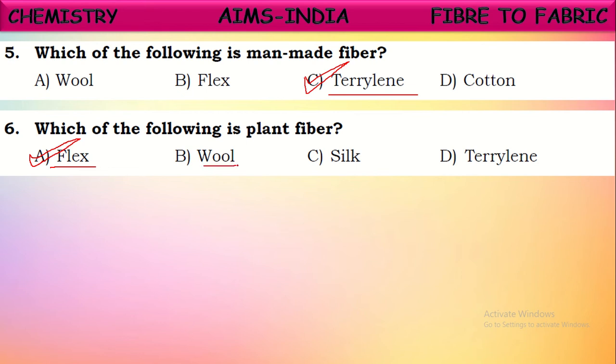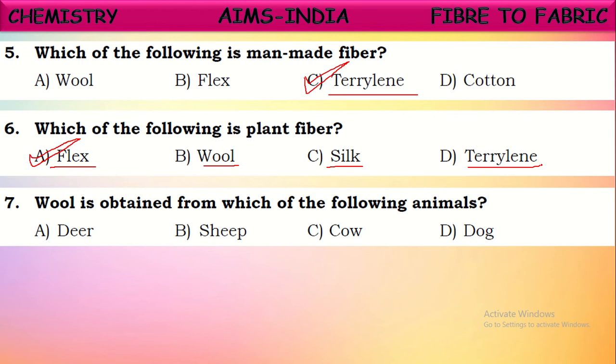If you see wool, wool is obtained from hair of sheep and some other animals. So we can say wool as animal fiber. What about silk? Silk is obtained from silk moth. So it is also called animal fiber. And terylene is not obtained from natural sources. It is prepared in the laboratory, hence it is called artificial fiber. Only flax is the plant fiber here. Okay, next.